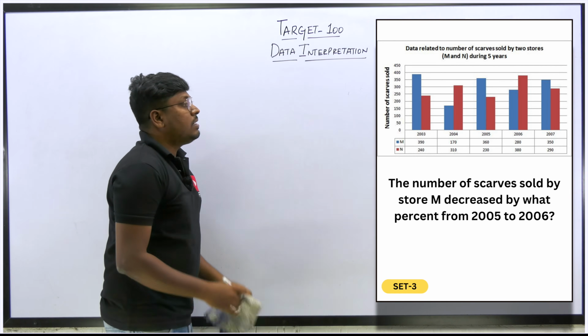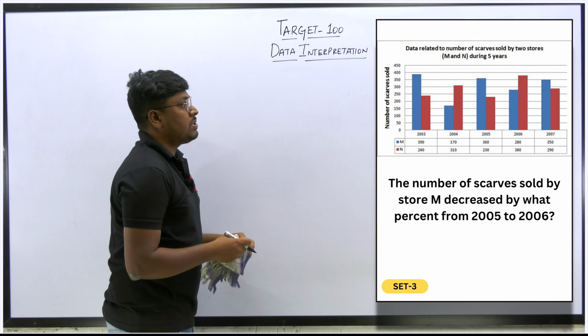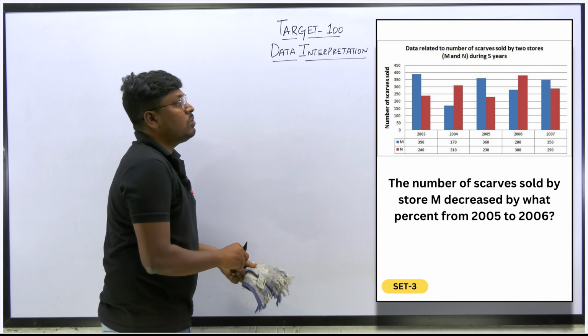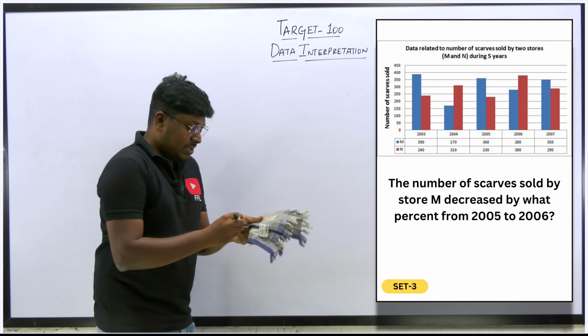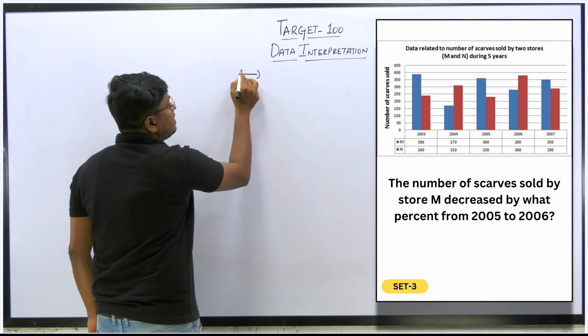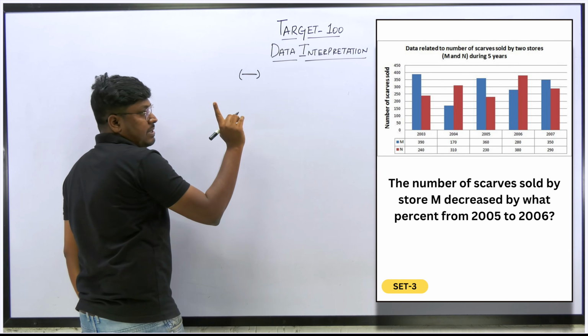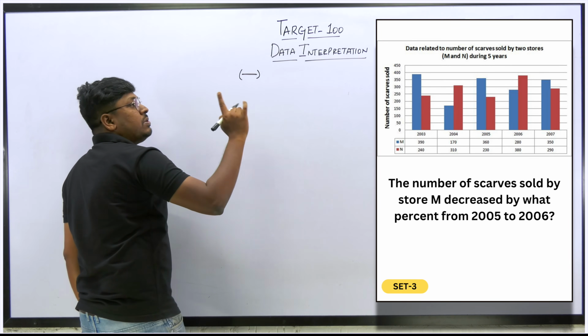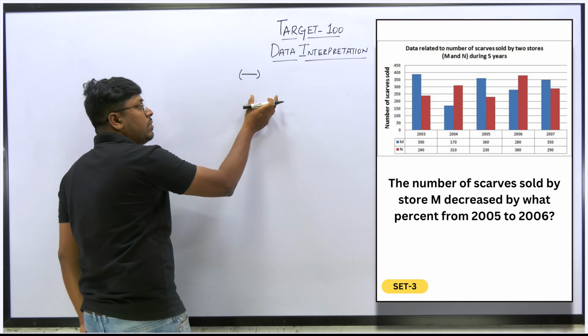So next question, third question: the number of scarves that were sold by M decreased by what percentage from 2005 to 2006? So just now I have told you, right? Just see, we need to find the decreased percentage, not the increased percentage. In the previous chart, we have learned one solution to find increased percentage. I have told you how to write the value.